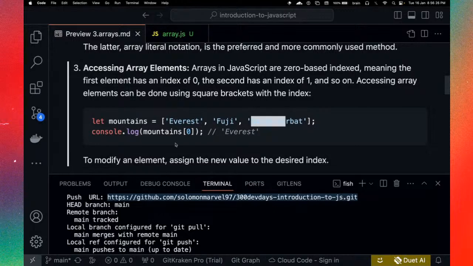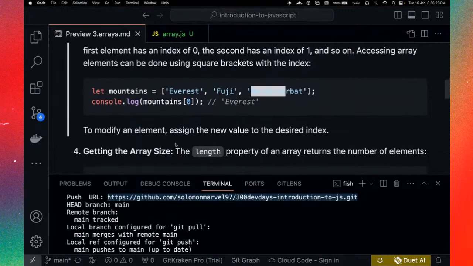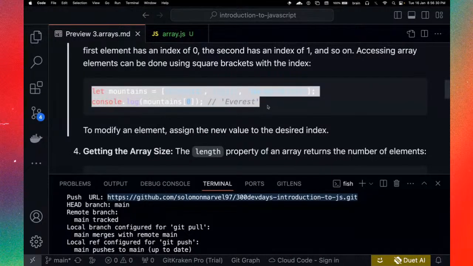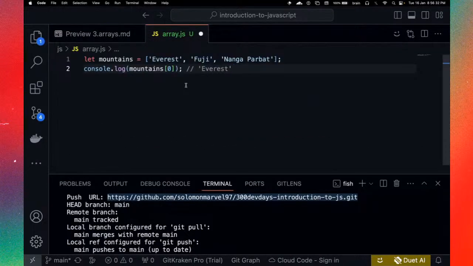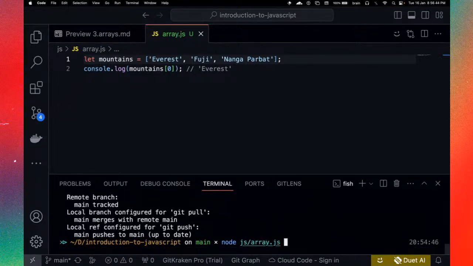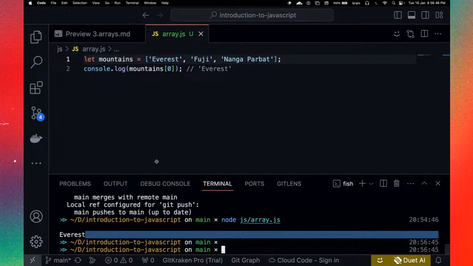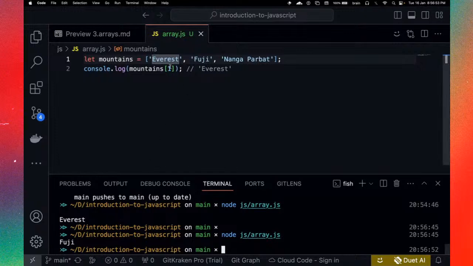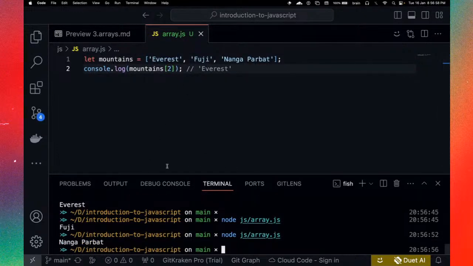Let's just do that so we can have something here. If I say console.log, let's simply do this. So this is the array. Now you see we have Everest. If I do 1, save, Control S, remember. You see we have Fuji. If I do 2, we have the last item there.